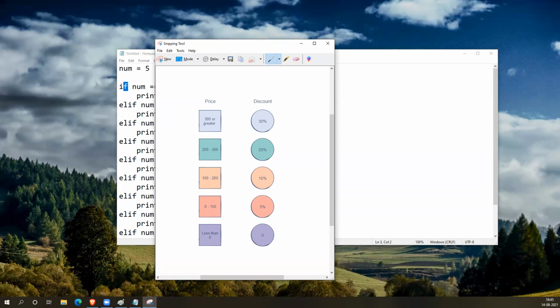So when you search for a product and a value is entered, these conditions will be checked. The first condition is this one: if price is greater than or equal to 300, then the discount will be 30%. You can keep it in the assignment statement. If it is false, then it will be something like that, multiple if statements. And this is the last else statement you can consider.